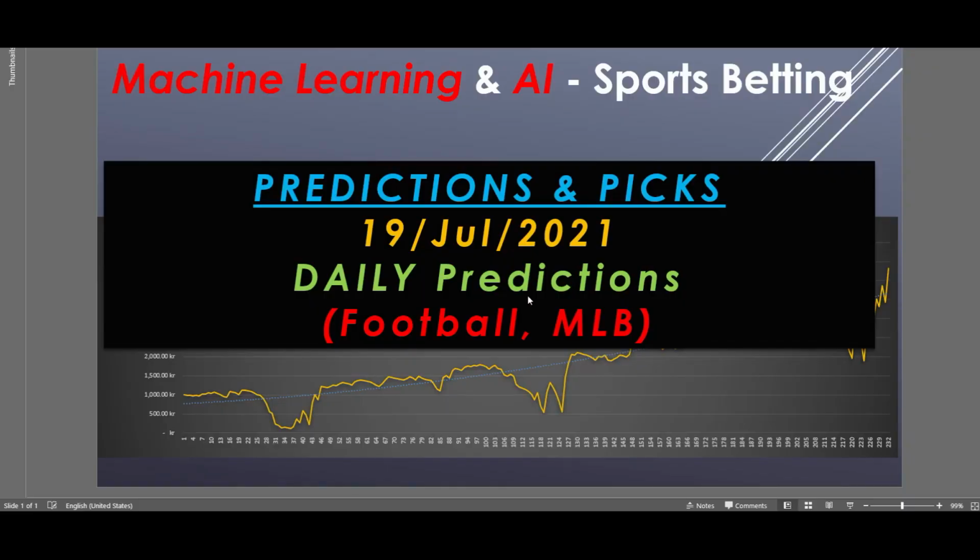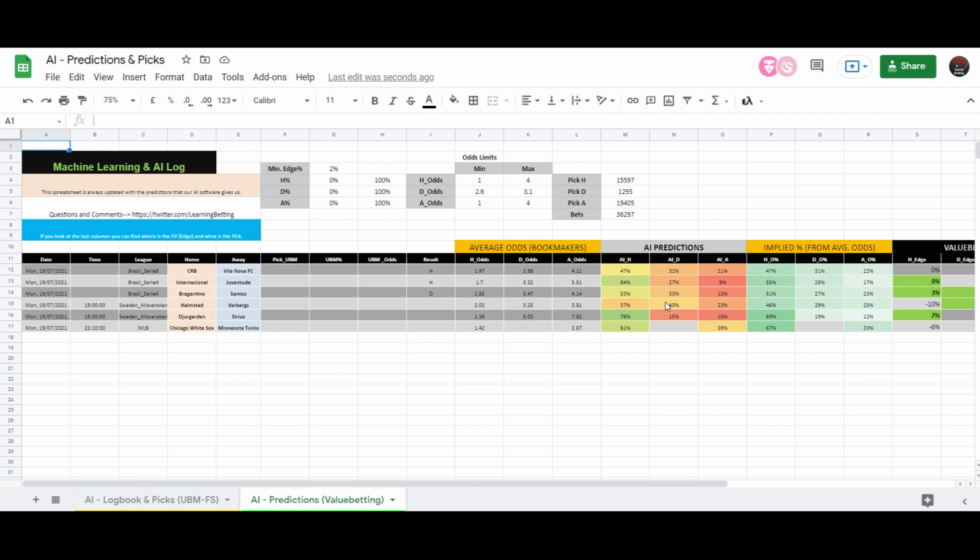Guys, today is the 19th of July 2021. Yesterday I uploaded this Google Sheet with daily predictions from my AI software. I was really glad to see that many of you sent me pictures comparing your predictions with my predictions. So this is exactly the goal of my channel.